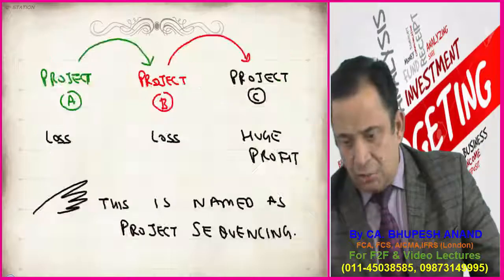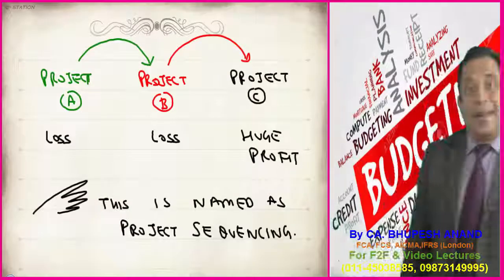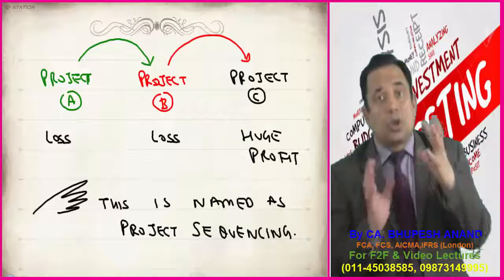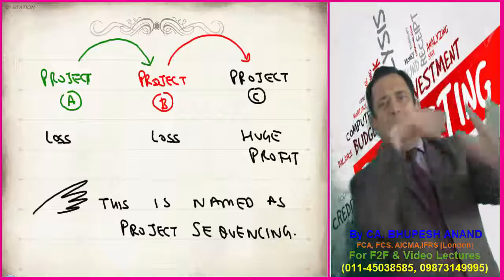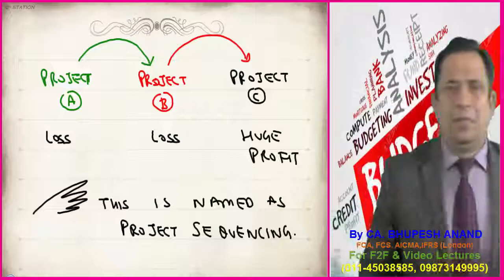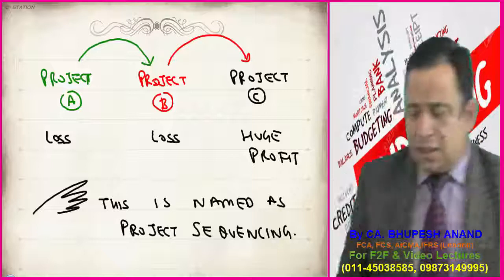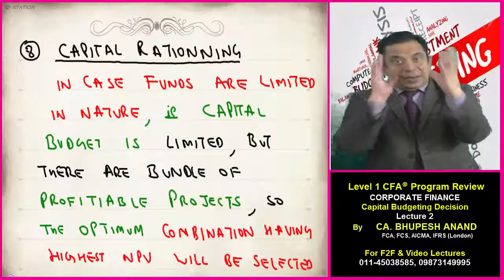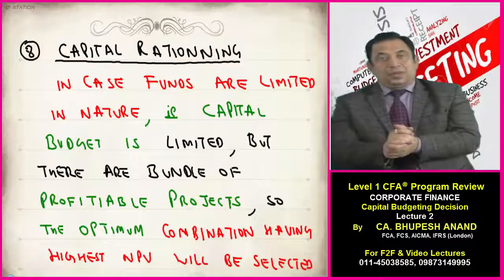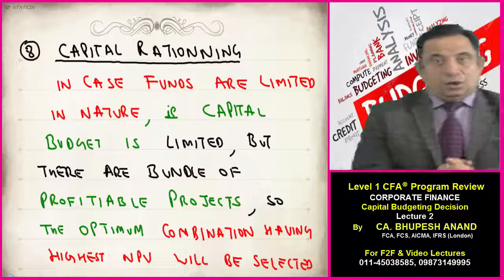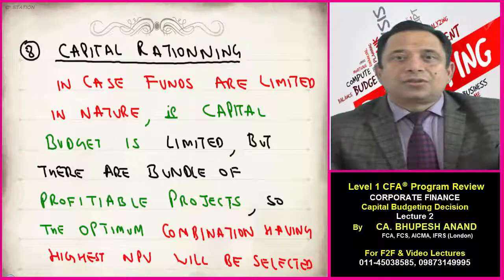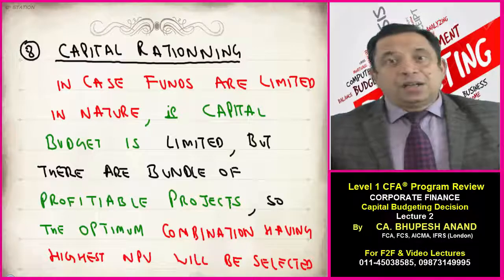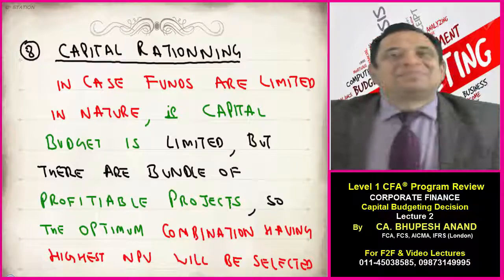So the last term of today's lecture will be capital rationing. Please prepare this diagram, this example also, this flow chart also, because the flow chart will explain each and every concept. So I am coming to the last term, and that is named as capital rationing. For example, in the June or December examination, you want to do all the subjects through curriculum, through Schweser, through my notes and all that, but you have limited time.